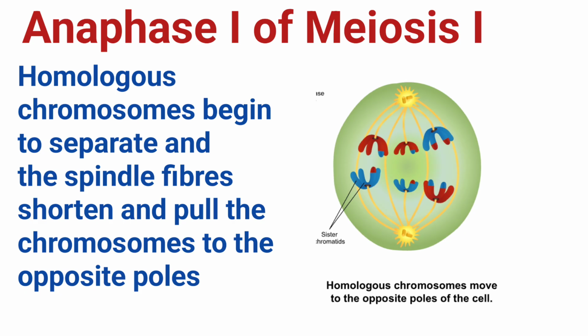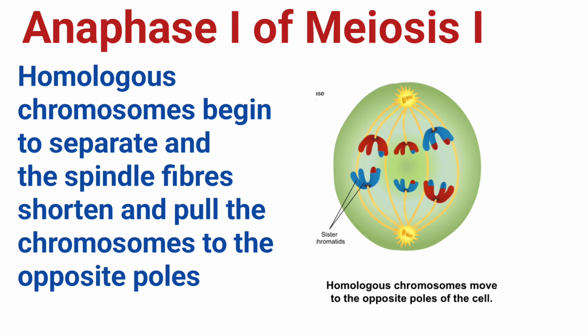The spindle fibers shorten and pull the chromosomes towards the opposite poles so that each pole receives one chromosome from each homologous pair. As a result, each daughter cell receives only one chromosome from each homologous pair. The physical act of these pairs moving apart is called disjunction.